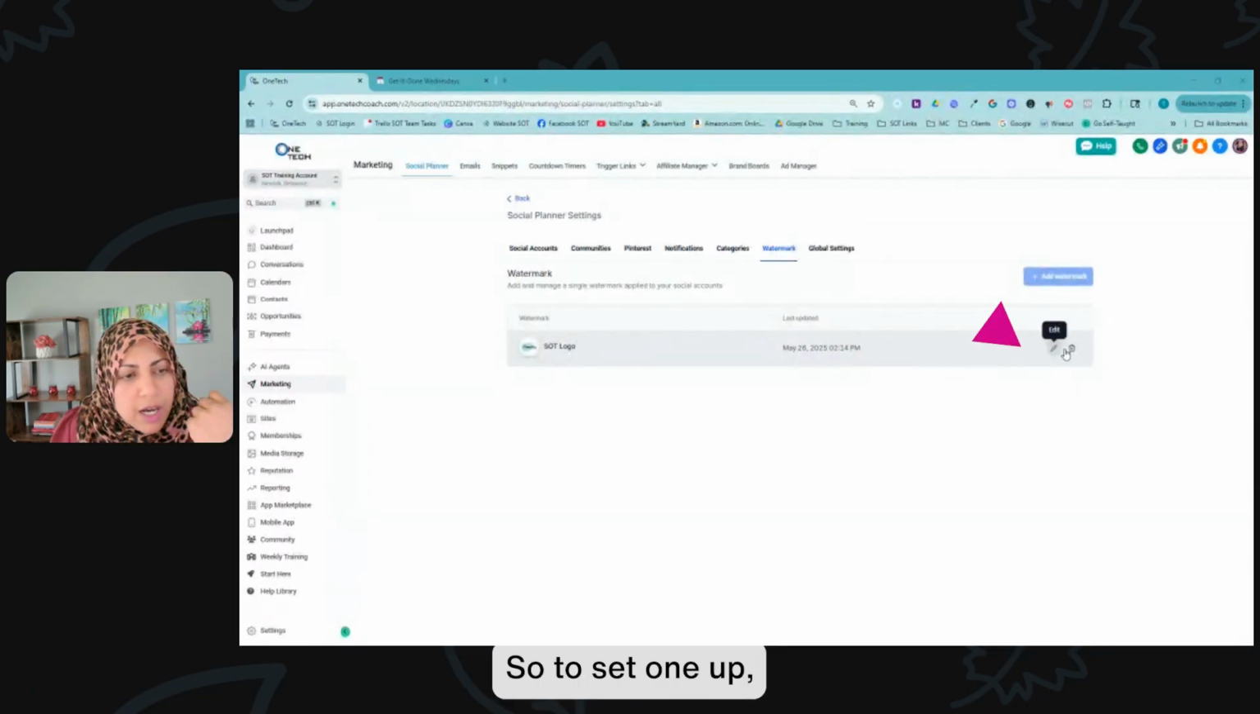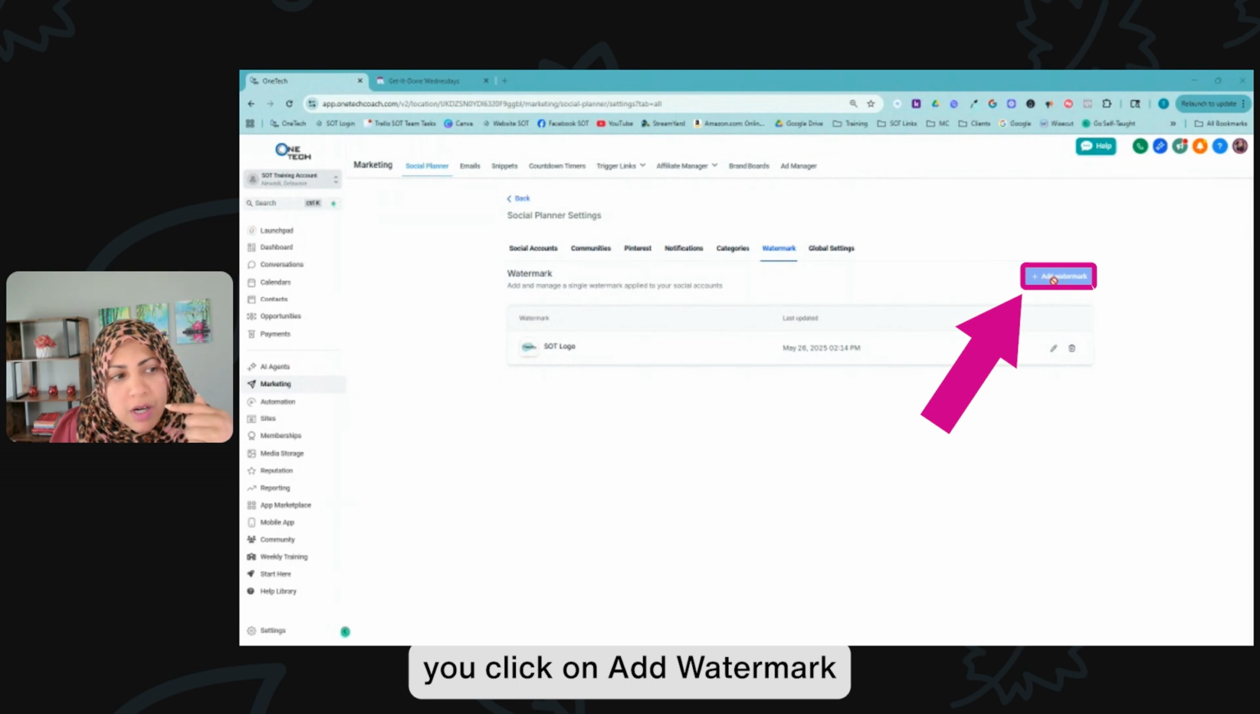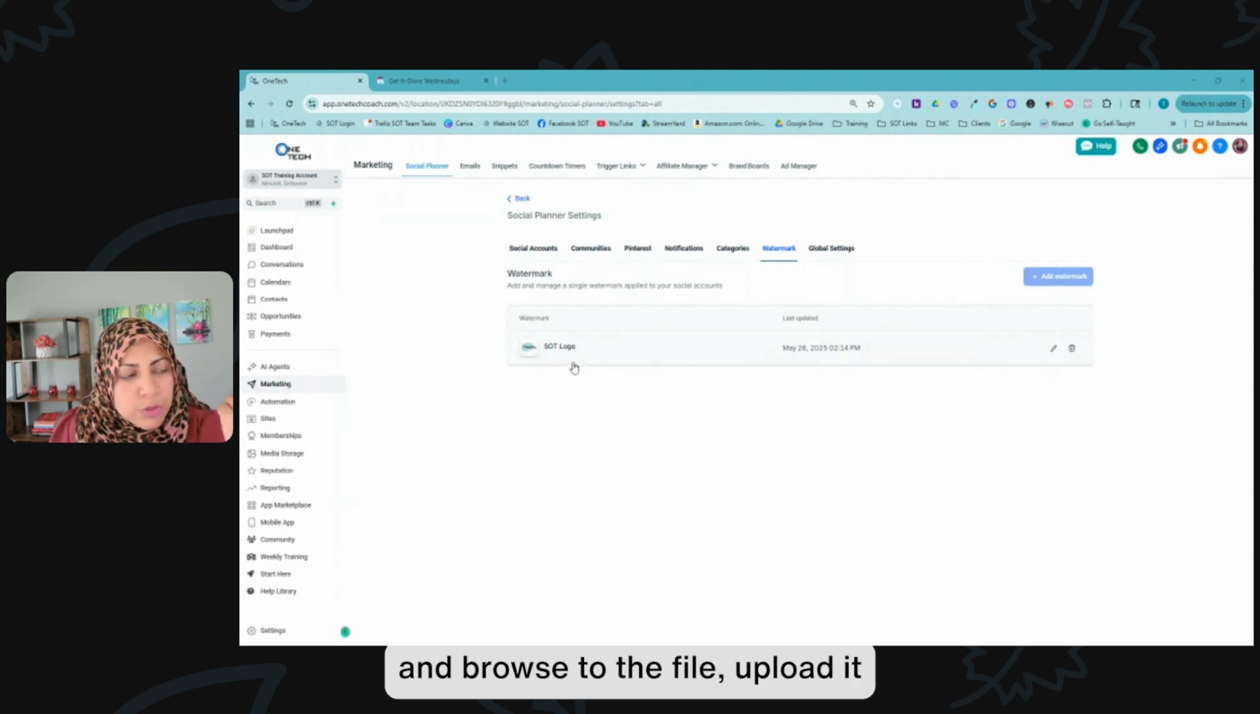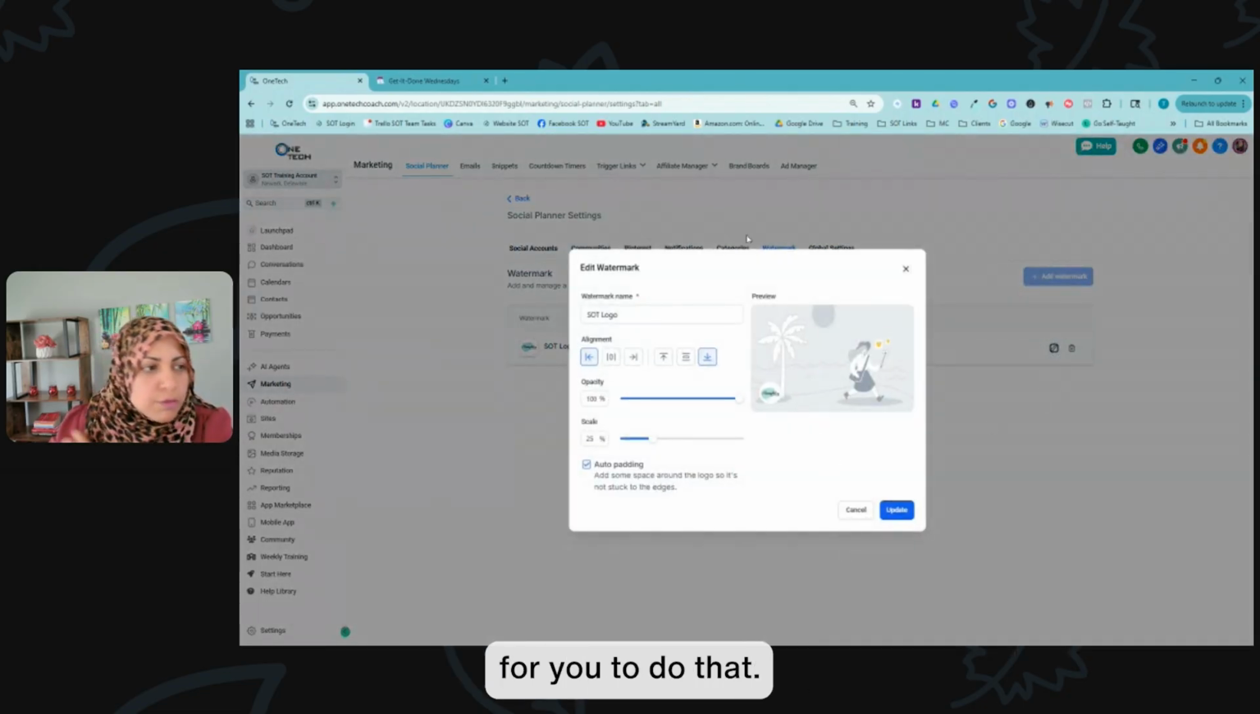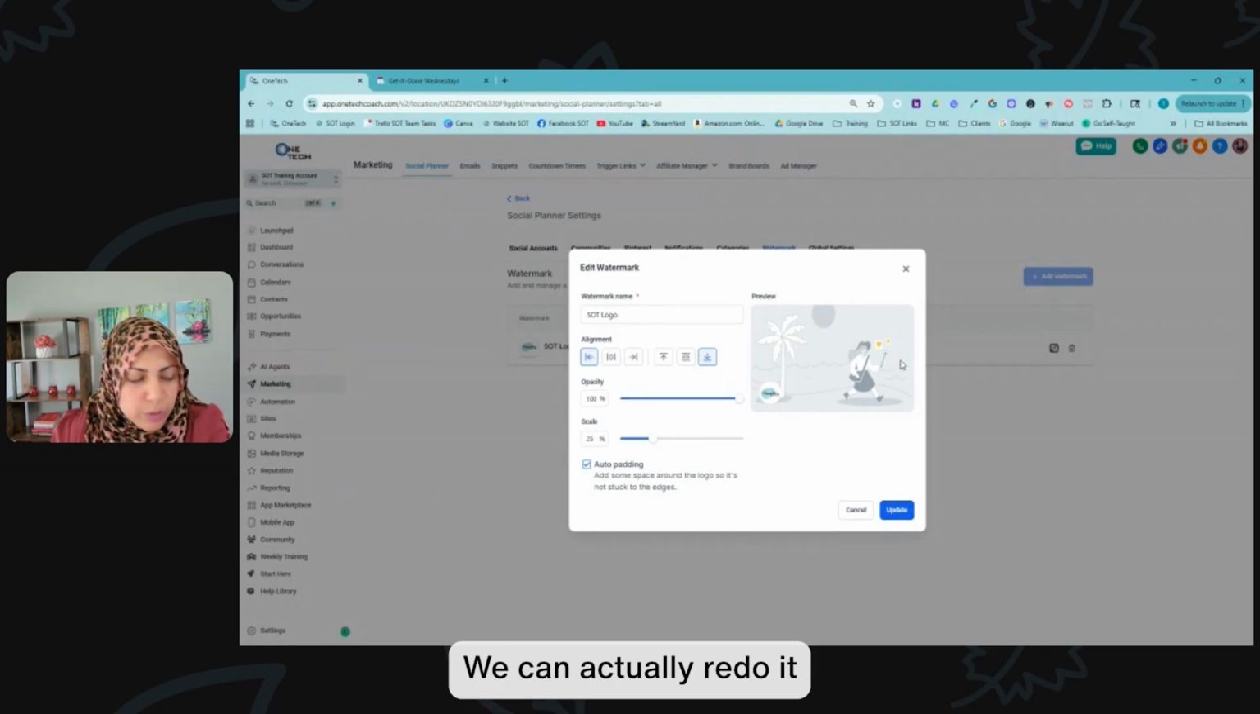So to set one up, you click on add watermark and browse to the file to upload, and I'm sure there will be prompts for you to do that. We can actually redo it if you want. Okay, so what I'm showing here is under the edit option.